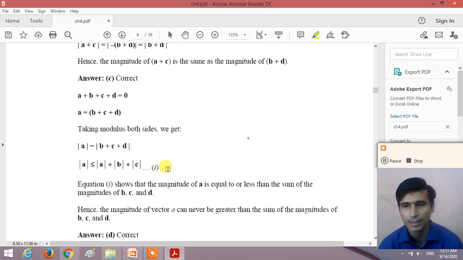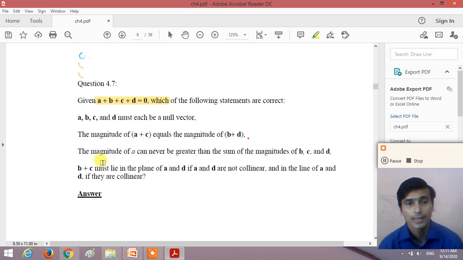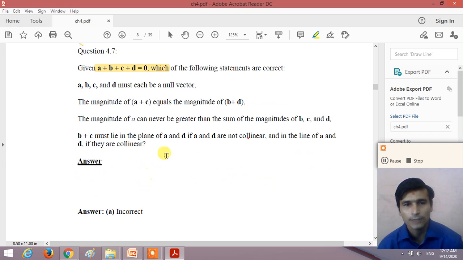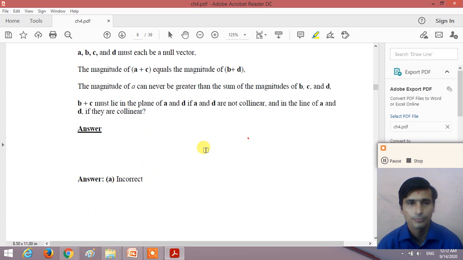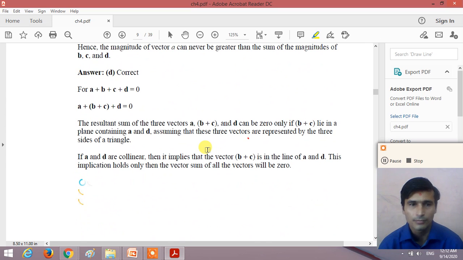Understand? Yes, student? Now, the last statement: vector B plus C must lie in the plane of the vectors A and D, if A and D are not collinear, or in the line of A and D if they are collinear. So here all the four vectors, A plus B plus C plus D equal to 0, all lie in the same plane, right? So this fourth statement is also a correct statement.